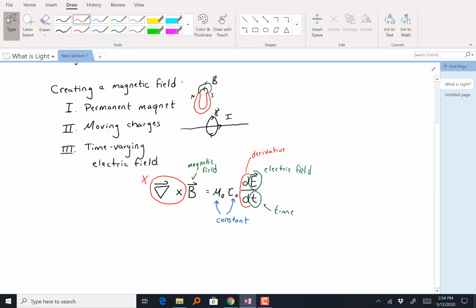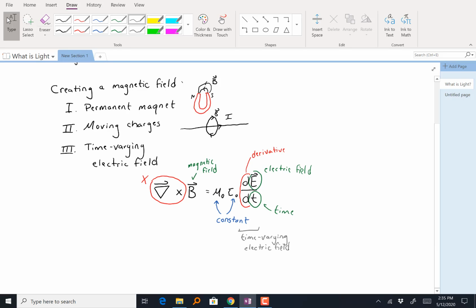Now, a derivative is going to tell you the rate at which something is changing. So this whole final term here, this dE over dt, this is saying that we're looking at an electric field and how that electric field is varying in time. All right, so this entire last term here is my time varying electric field.